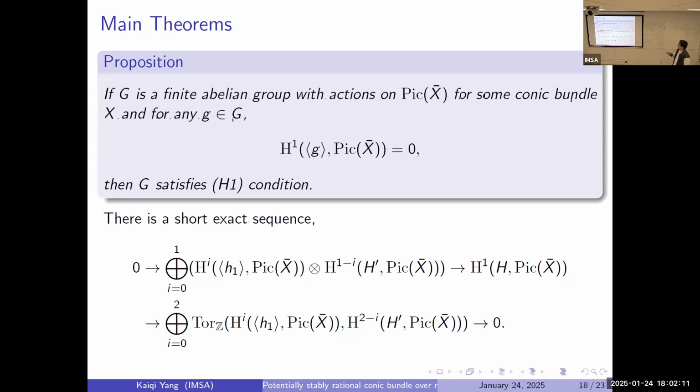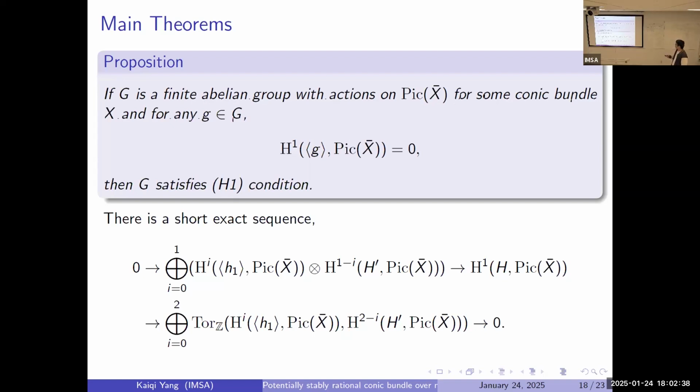So the proof of this proposition is based on this short exact sequence, and I do induction on the generators of these finite abelian groups. So you have this decomposition here. The middle part is what we want, and previously it is H_i times H_{1-i}. So either one of them is H1, which is trivial by the assumption.